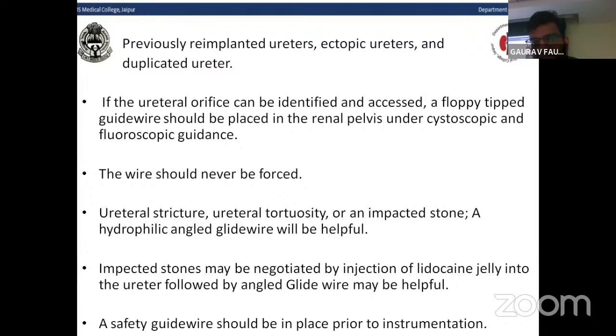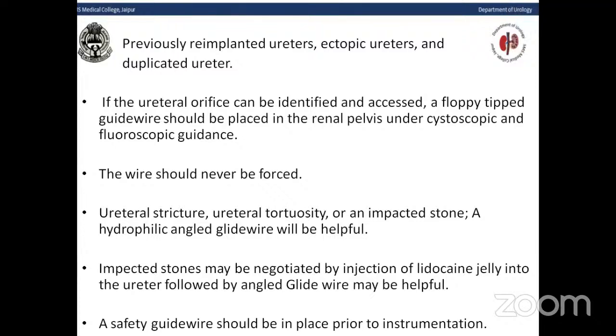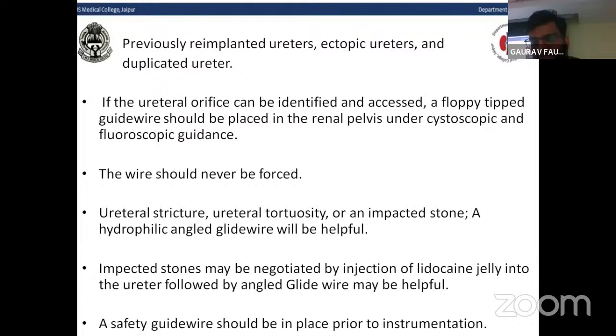If the ureteral orifice can be identified and assessed, then a floppy tip guide wire should be placed in the renal pelvis under cystoscopic and fluoroscopic guidance. The wire should never be forced, because if we forcefully negotiate the wire, then the ureteric wall may be injured and cause a mucosal tear or perforation in the ureter. Some conditions like ureteral stricture, ureteral tortuosity, and impacted stone. In all these conditions